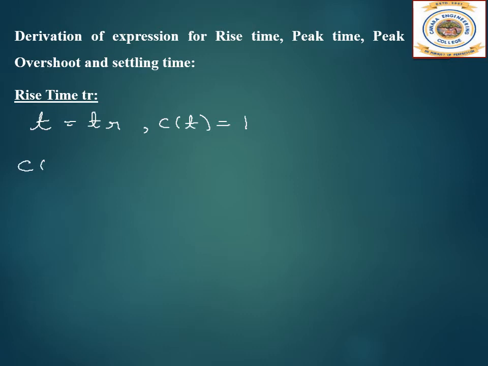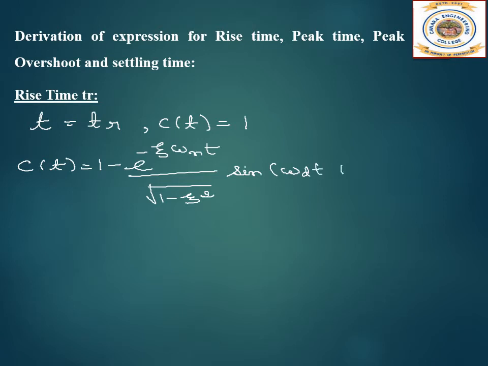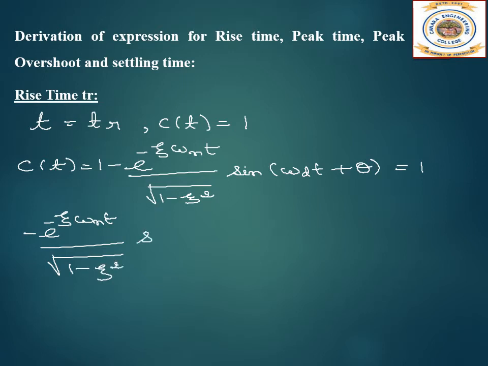So what is C of t? C of t is equal to 1 minus e power minus zeta omega n t divided by root of 1 minus zeta square, sine of omega d t plus theta, which is equal to 1. So here we get minus e power minus zeta omega n t by root of 1 minus zeta square, sine of omega d t plus theta, is equal to 0.